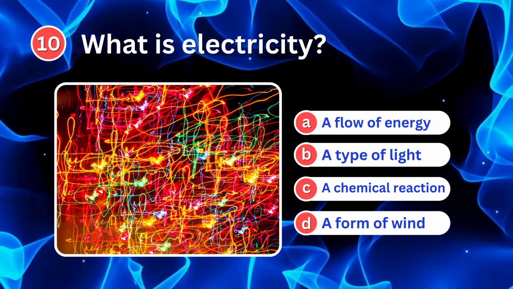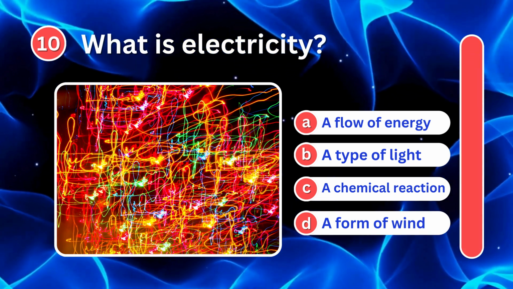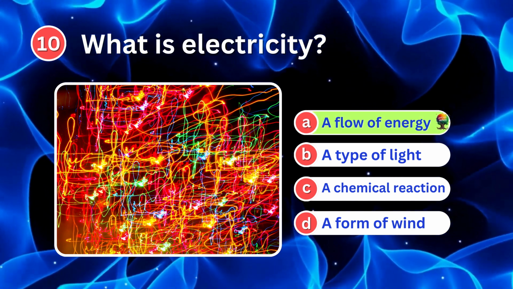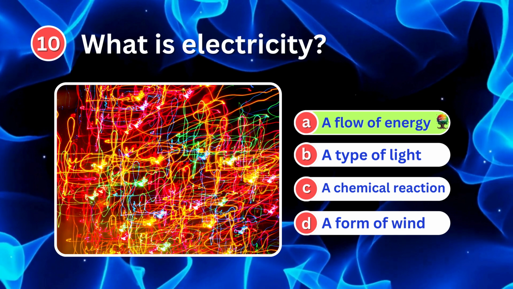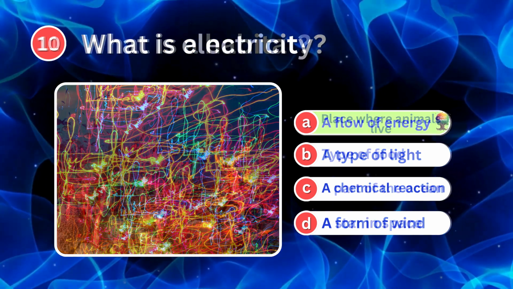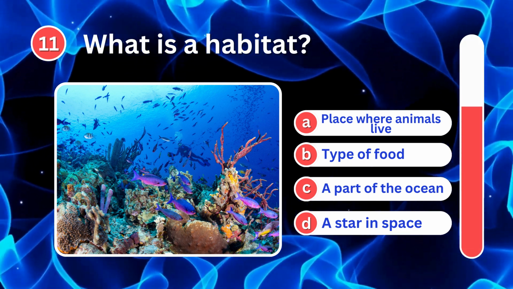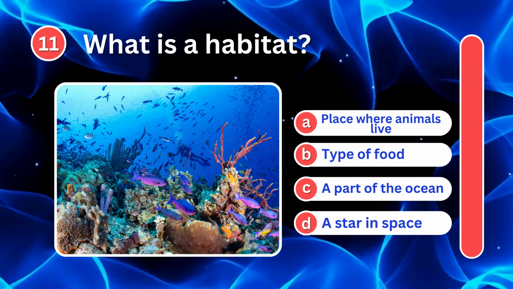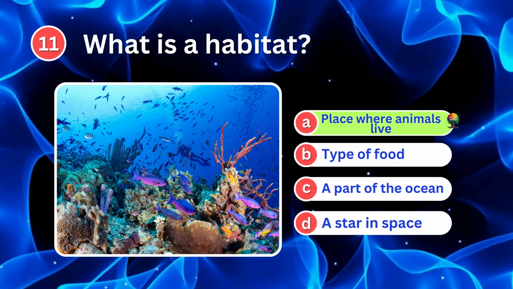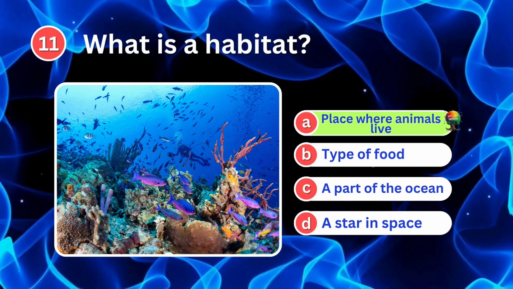What is electricity? It's a flow of energy. Electricity is the flow of electric charge, electrons. What is a habitat? It's a place where animals live. A habitat is the natural home or environment of an organism.